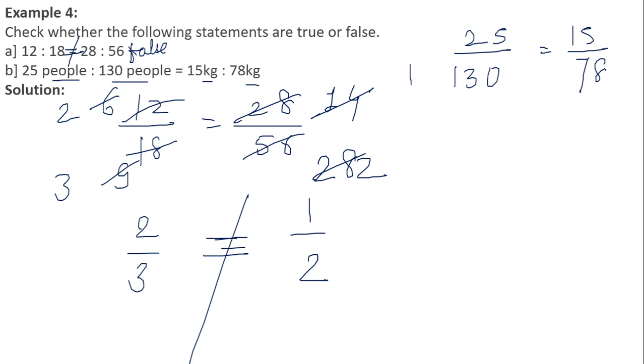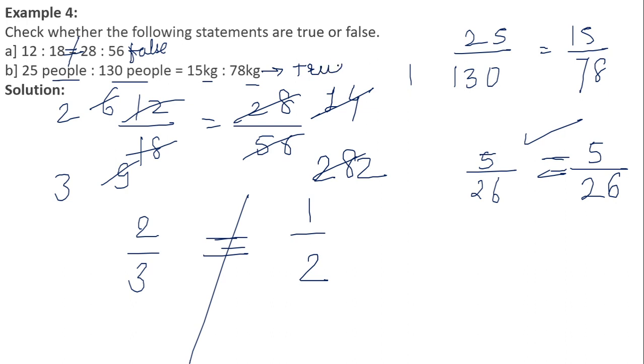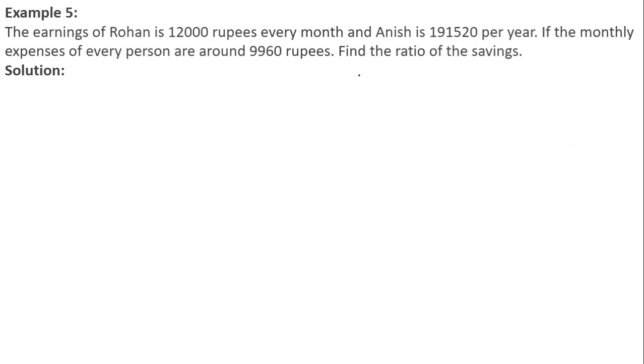If I start dividing it, I'll get the value. 25 by 130 means 5s are 25, and this is 26. And 15 divided by 78, 3 5s are 15, or yes, 3 2s are 6 and 3 6s are 18. So 5 by 26 is equal to 5 by 26. So this particular statement is a true statement. Okay, I hope you have got this question. Very simple question it was.